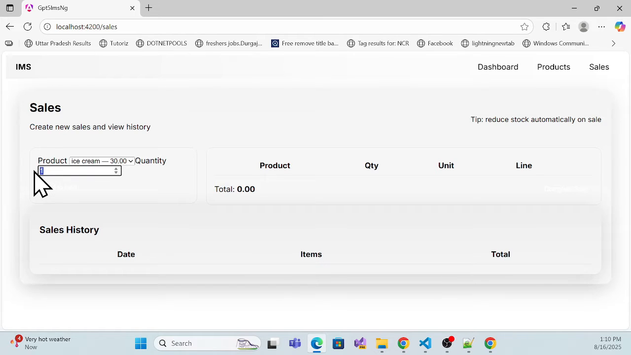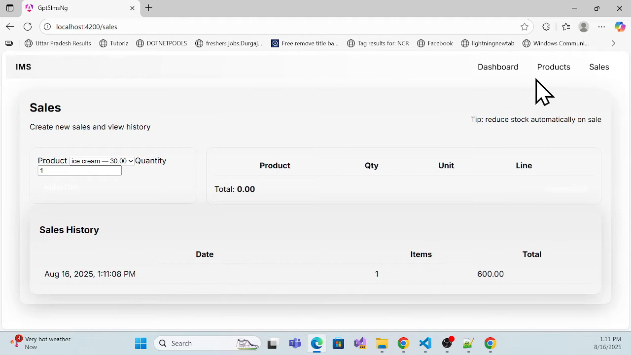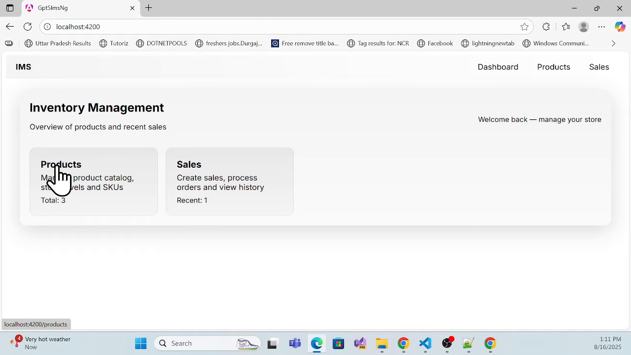and if I just sold out 20, and then if I want to add, now see it is adding this particular quantity over here, and simply you can sell it. Okay, so once you sell it, now see that three product items are there, and recent sale is one. So this complete functionality was achieved by ChatGPT 5 along with the Angular app in VS Code.